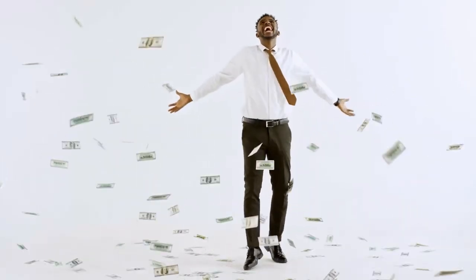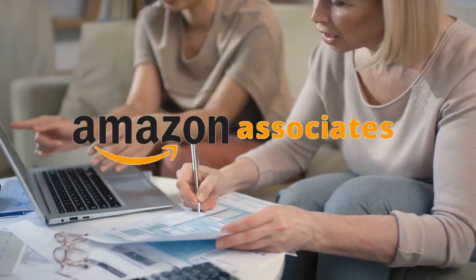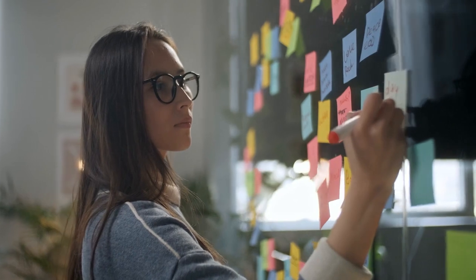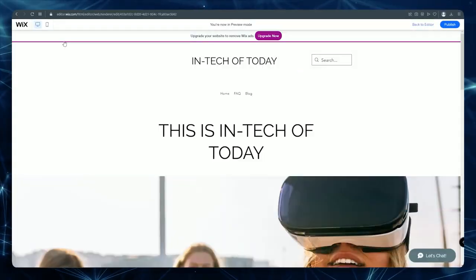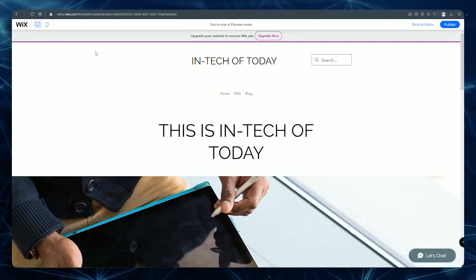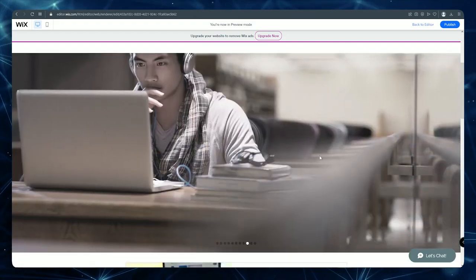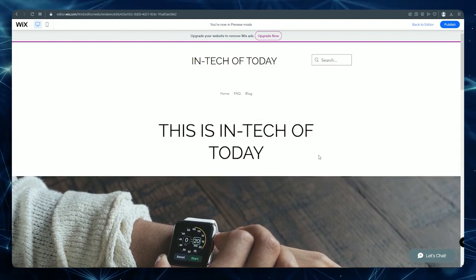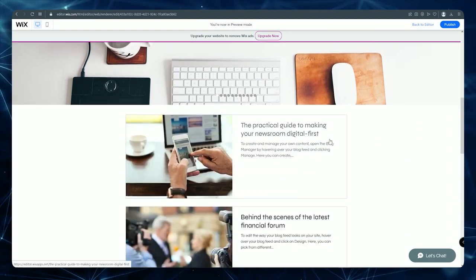Let's begin with one of the earliest methods of earning money online, which is through Amazon affiliate marketing. You will also need your own website for this strategy, which I will describe in more detail later on, along with the simplest way to go about doing it. But here is one of my sample websites, In Tech of Today, which is definitely geared at those wishing to succeed with online businesses by utilizing the innovation and technology of the present day and earn money online. And as a result, every aspect is somewhat customized to revolve around all of these many sorts of issues.